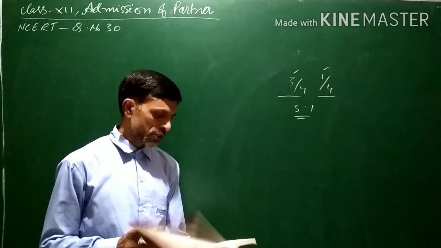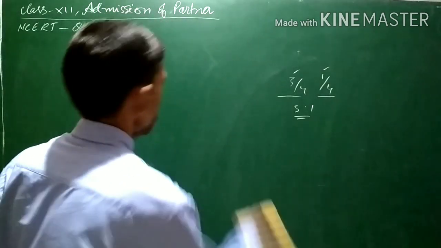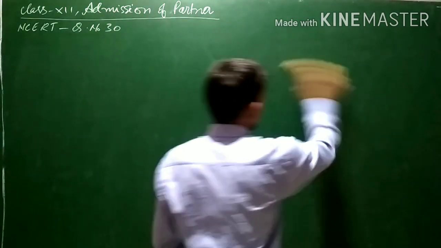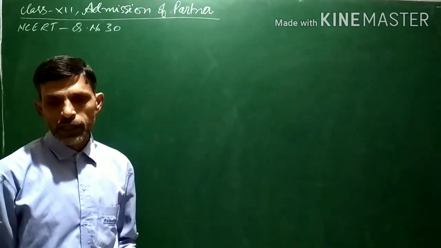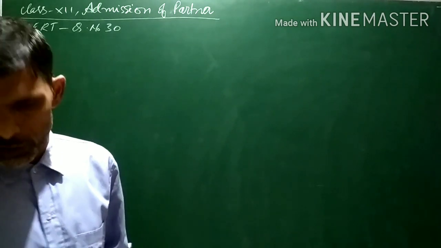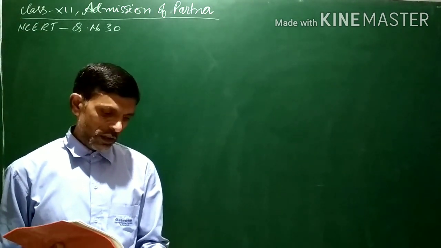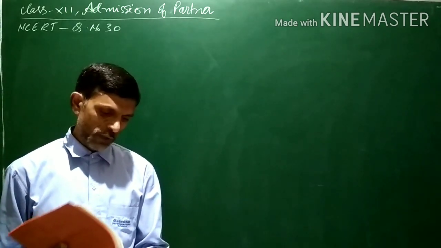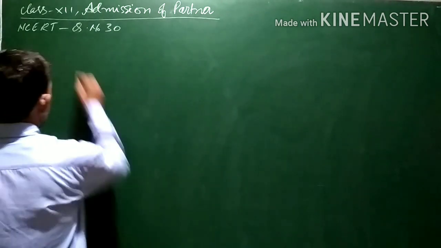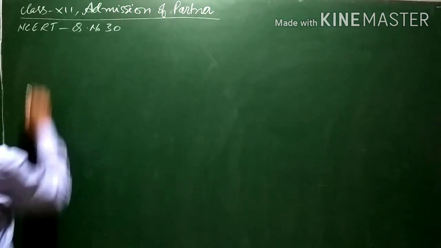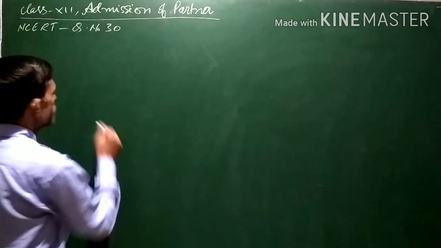So first of all let us start with the balance sheet, and whatever accumulated profit and losses are appearing in the balance sheet, first we will pass journal entry for those, and then we will do the adjustments. In the liability side of the balance sheet, reserve fund is appearing at 4,000. The balance of reserve fund will be transferred to the old partners' capital account in the old profit sharing ratio, that is 3:1.